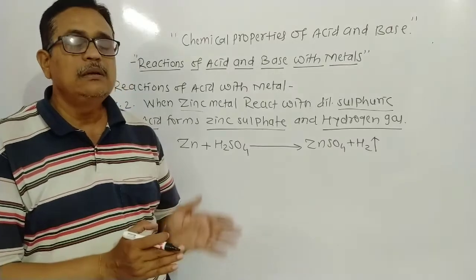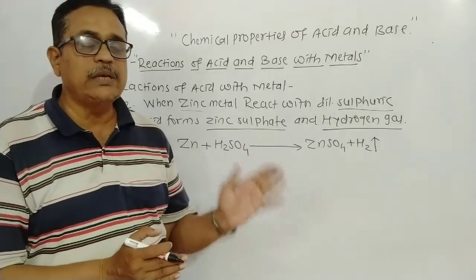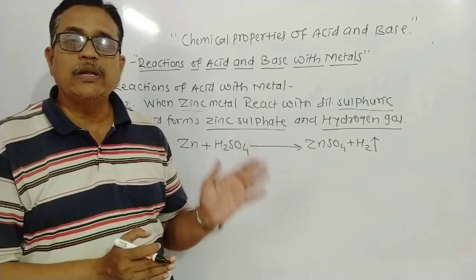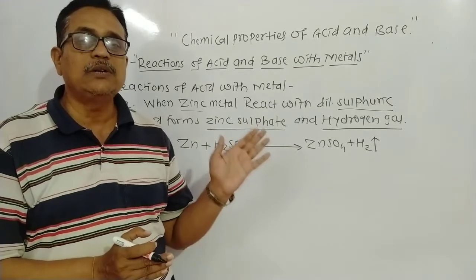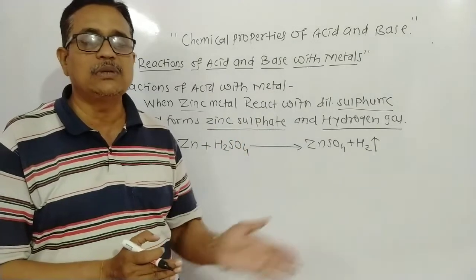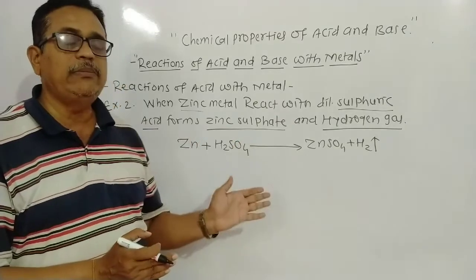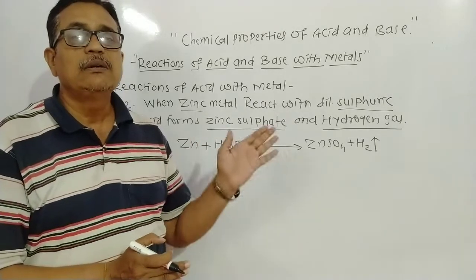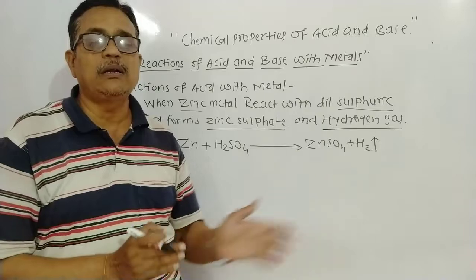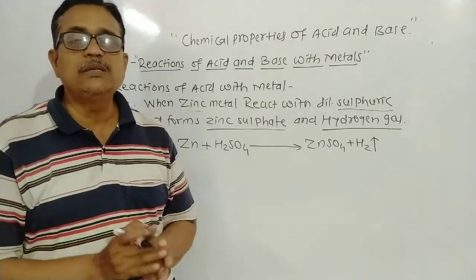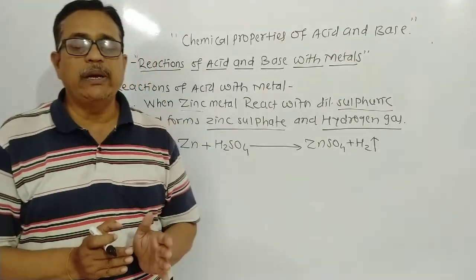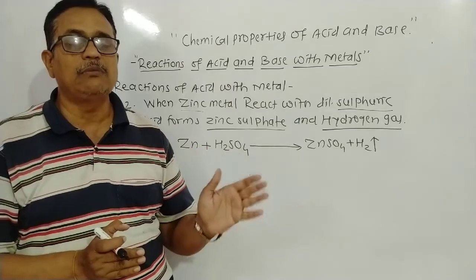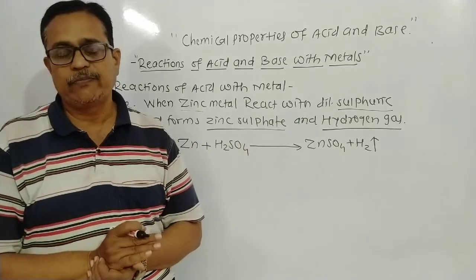Here we study the reactions of the same metal with two acids. When that metal reacts with hydrochloric acid, it forms a chloride of the metal and hydrogen gas, and when the same metal reacts with sulfuric acid, it forms a sulfate of the metal and hydrogen gas. In this way, student, when a metal reacts with an acid, it forms a salt and hydrogen gas.